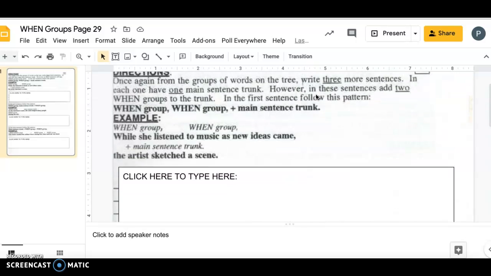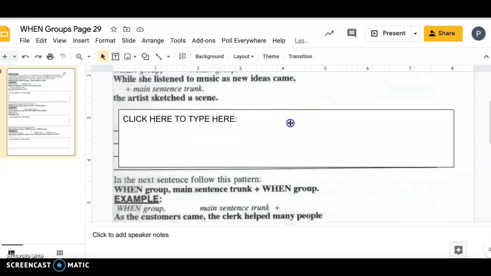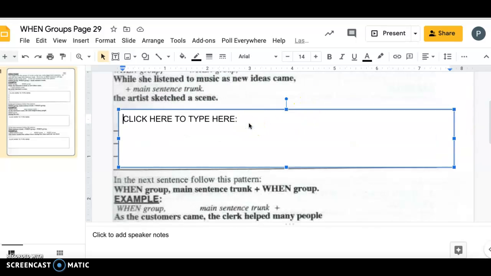In all of these, be sure to pay attention to punctuation and where you put the commas, okay? Just type right there in the box, okay? That's it for today for your LA work.